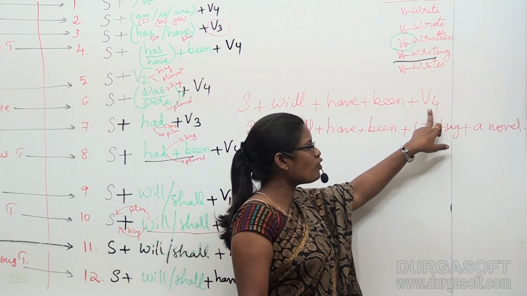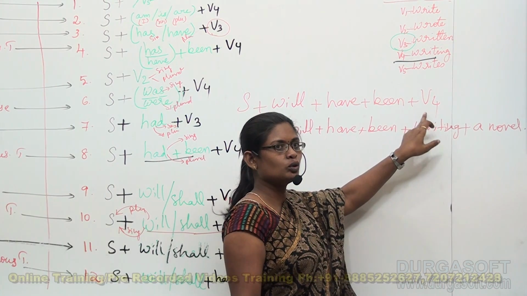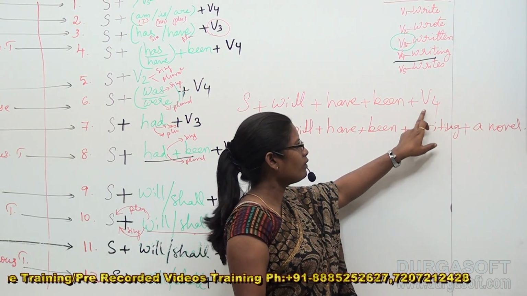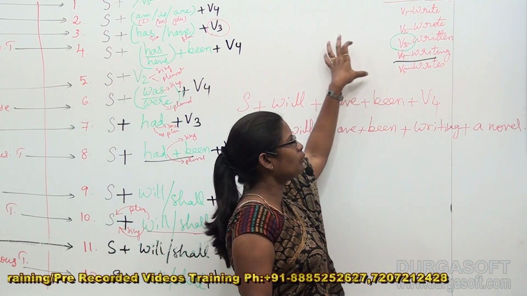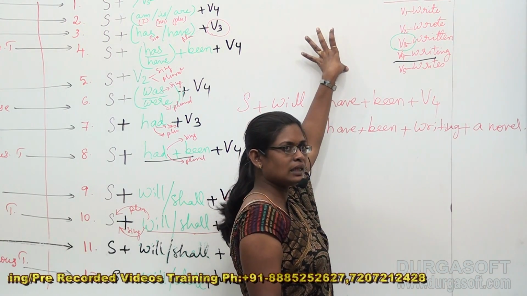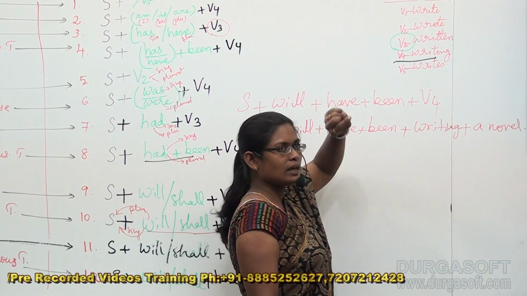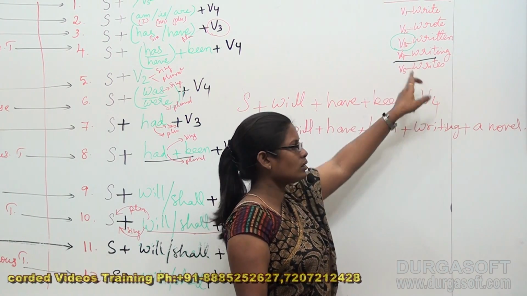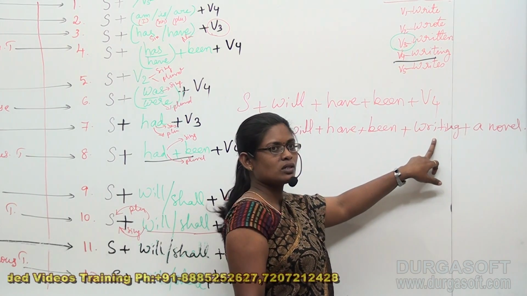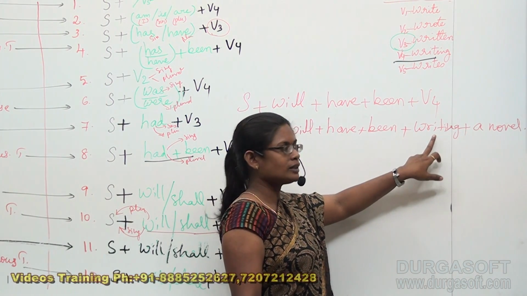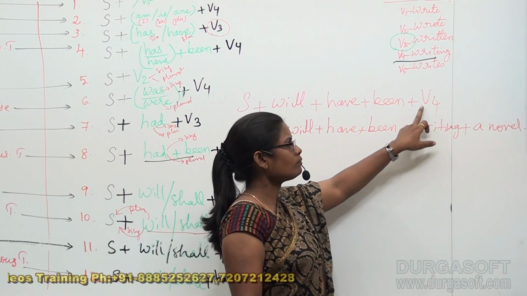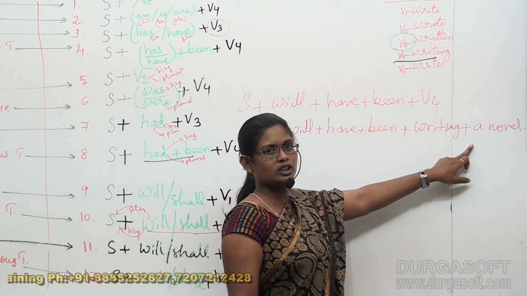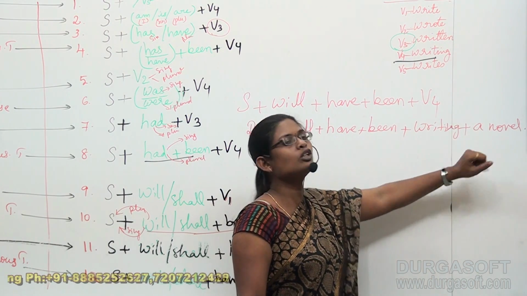and coming to V4, now it's time for us to take a proper look at it. V4, the verb I took for making the example is write. The fourth form of write is writing. So I have substituted writing for V4, plus my extra information to complete my sentence is a novel.